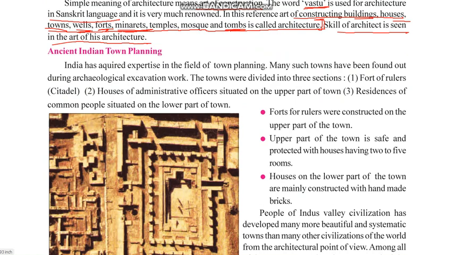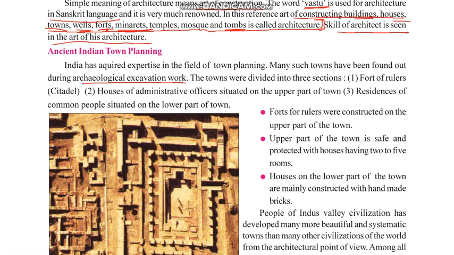The next topic is ancient Indian town planning. As we have already seen, the town planning of India was much, way better in comparison to the other civilizations of that time. And the town planning of Harappa or the town planning of Lothal is considered unparalleled in history. India has acquired expertise in the field of town planning. Many such towns have been found during archaeological excavation work. See, a lot of towns have been found during the archaeological work.